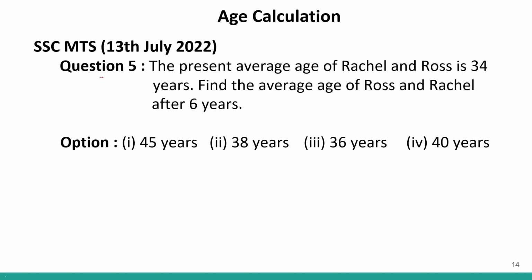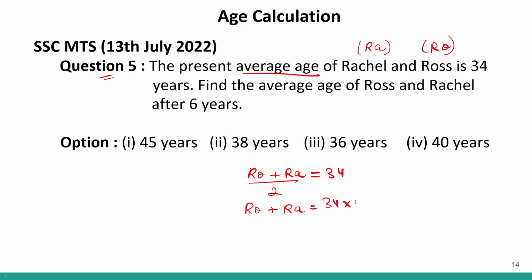Correct? Question number 5. We have the present average age of Ross and Rachel. So let's say Rachel's age is RA and Ross's age is RO. So RO plus RA, the 2 members, divided by 2 is 34. This is given in the question. So RO plus RA will be how much? 34 into 2. This will be 68.